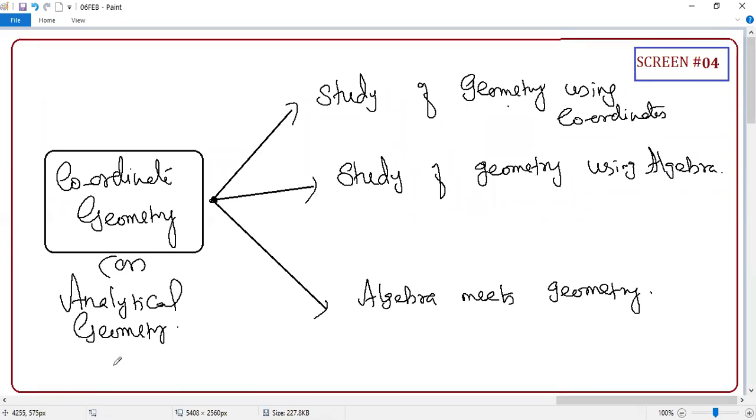Descartes. So the other name is Cartesian plane geometry. We have to respect him in the naming also, so it's called Cartesian geometry. Guys, is the introduction clear, everyone? Yes, sir.